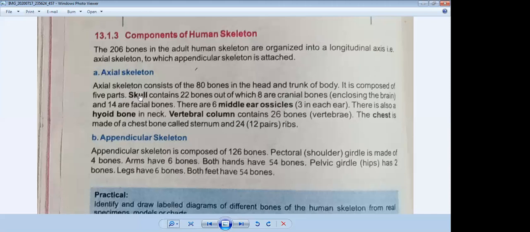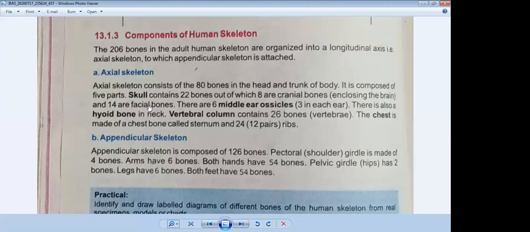The first part is the skull, which contains 22 bones, out of which 8 are cranial bones enclosing the brain. The bones which enclose the brain are called cranial bones, and they are 8. But in total, the skull has 22 bones, and 14 are facial bones.